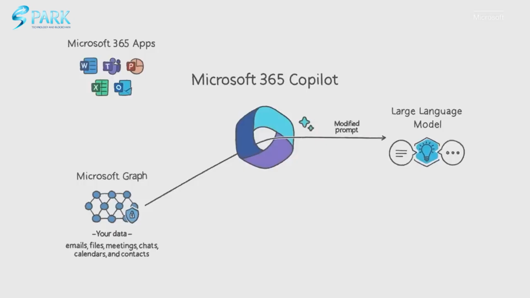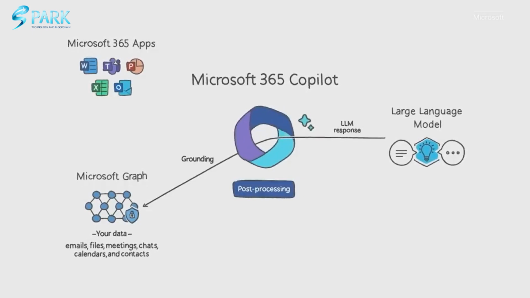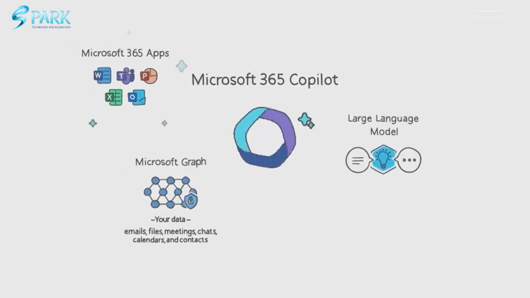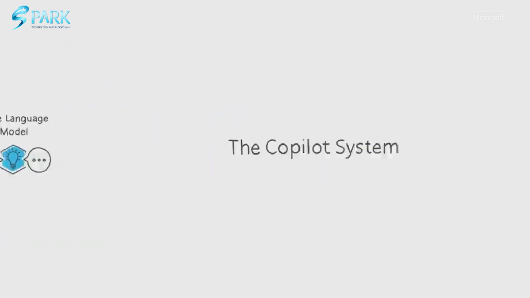You may be familiar with what an LLM can do based on your experience with ChatGPT or Bing Chat. Copilot takes the response from the LLM and post-processes it. This post-processing includes additional grounding calls to the graph, responsible AI checks, security, compliance, and privacy reviews, and command generation. Finally, Copilot sends a response to the user and commands back to the apps. Copilot iteratively processes and orchestrates these sophisticated services to produce a result that feels like magic.